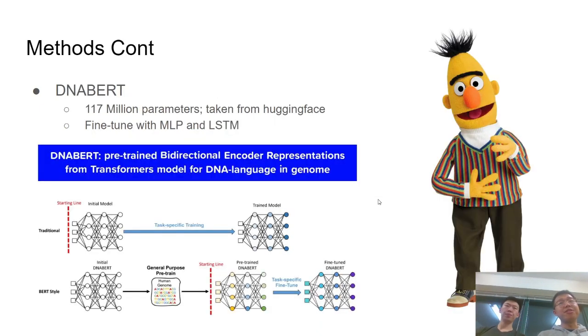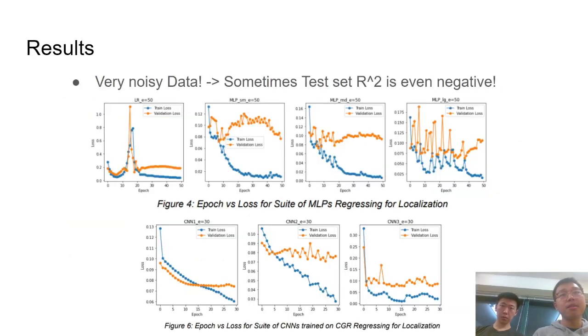Another input feature technique we have experimented with is using DNA-BERT pre-trained embeddings. And DNA-BERT is an analog for BERT in NLP, except that instead of inputting a sentence, we now have a nucleotide sequence as input. So each nucleotide, A, T, C, and G, is going to be transformed into a 768 dimensional embedding. We're able to download the model from an open source called Hugging Face and fine-tune the pre-trained embeddings onto the multi-layer perceptrons and LSTMs.